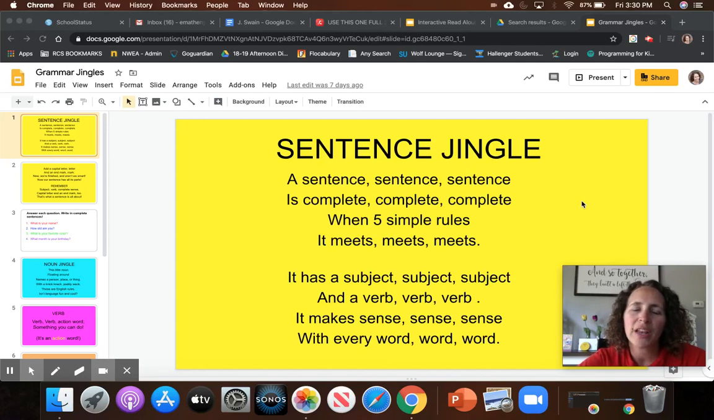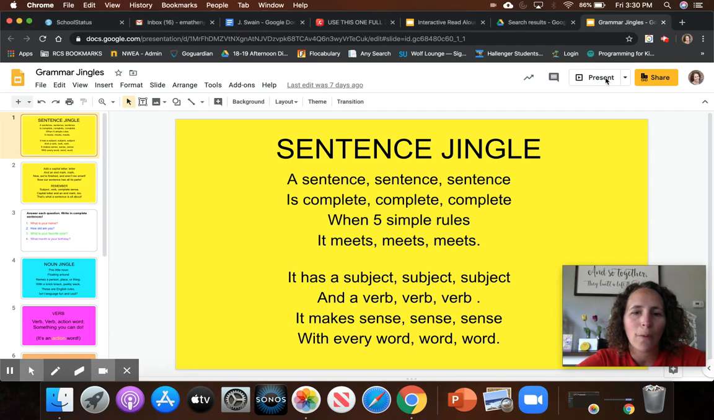Hi students, for the next 2 days, your writing and social studies tasks are mainly writing tasks. They're asking you to think about something and then write your ideas. And so my challenge for you is going to be to write both days completely in complete sentences. So today we're going to start by looking at our sentence jingle.